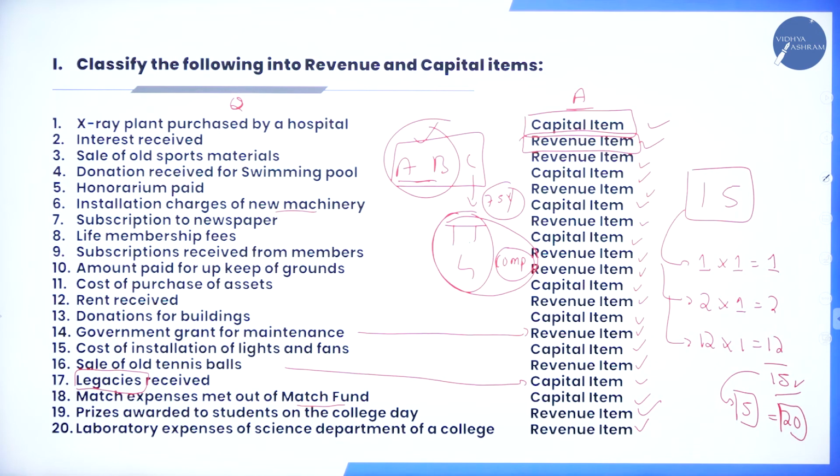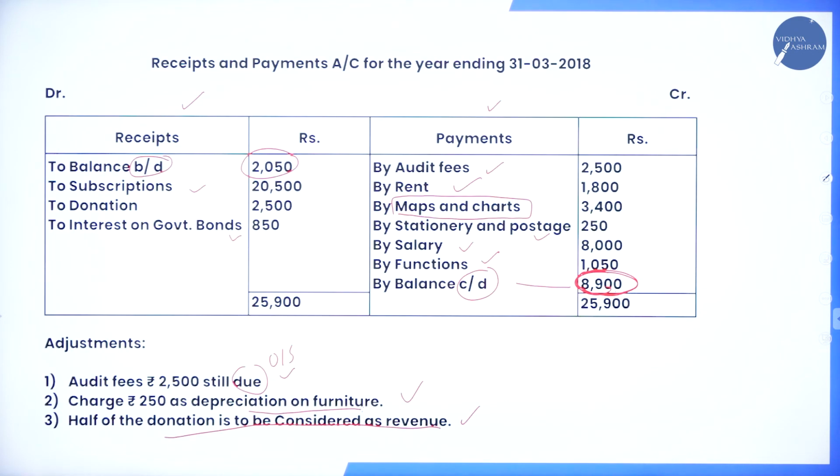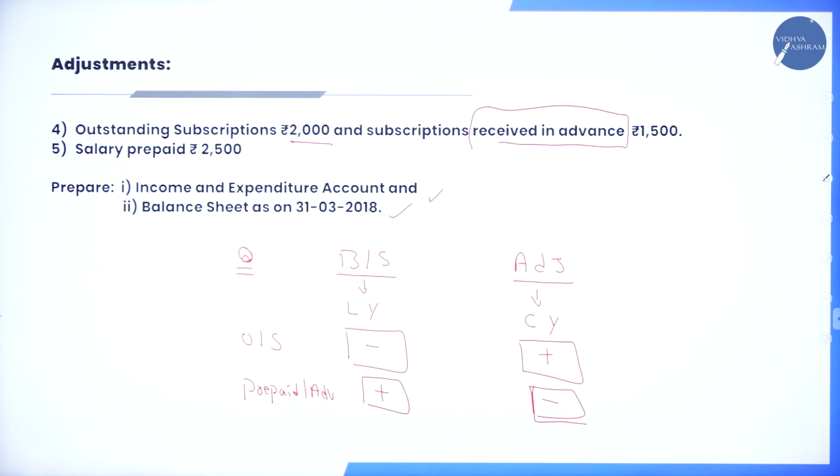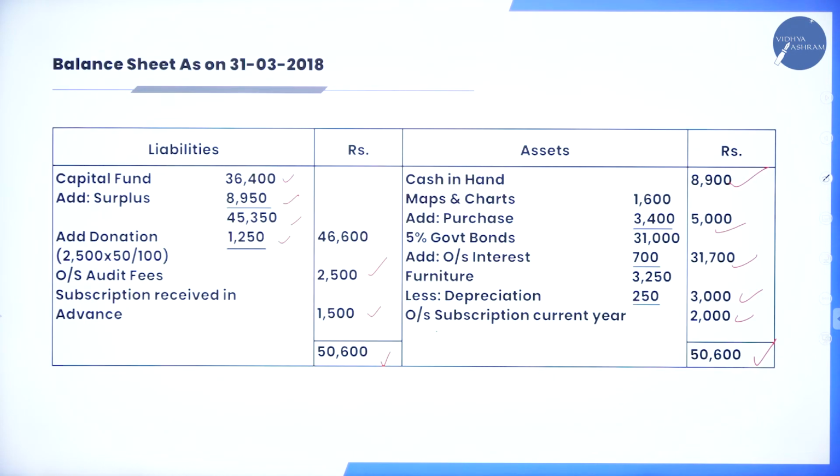This is the classification of the following into revenue and capital. This is your first problem: your question, adjustments, solution part, your solution.